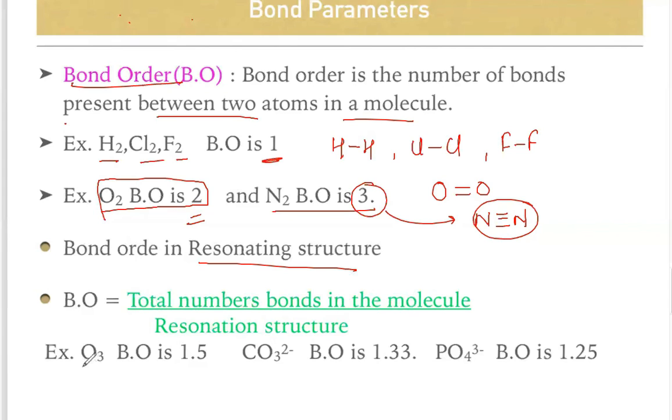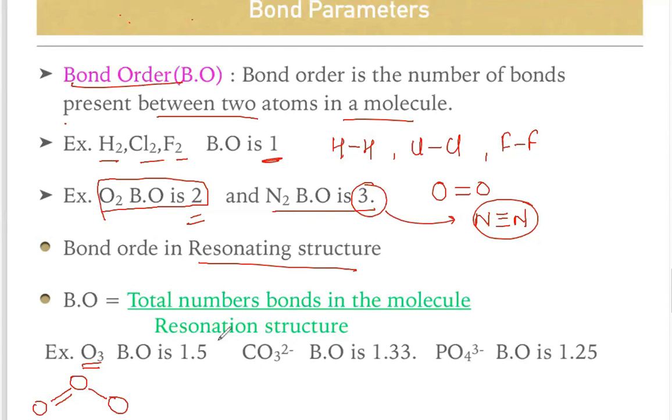For example, let's take the example of ozone. We can write the ozone structure as oxygen with a double bond and a single bond. This is known as a pi bond. You will later learn the meaning of pi and sigma. Generally, this pi bond is distributed among these three atoms, but I am going to take only a single structure. For the time being, just remember this is the structure of O3.